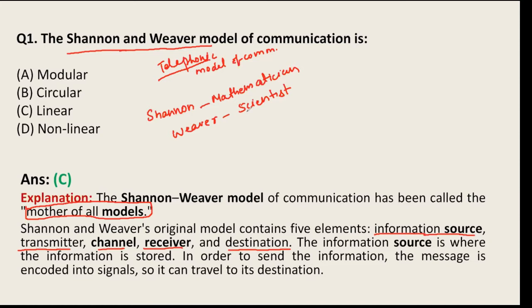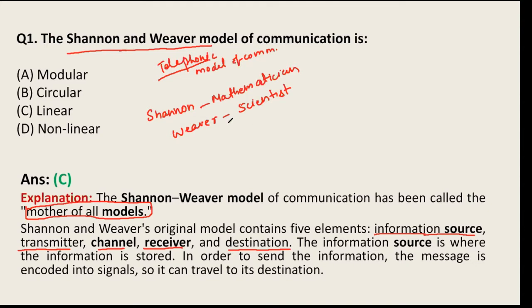At that time there was no invention of the mobile phone or the internet. The main aim was to reduce the errors and improve telephonic conversations. That's why you see these elements in the telephonic model of communication.